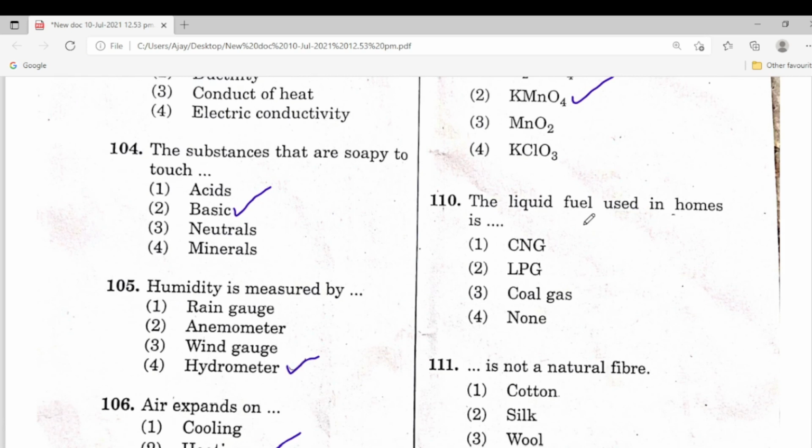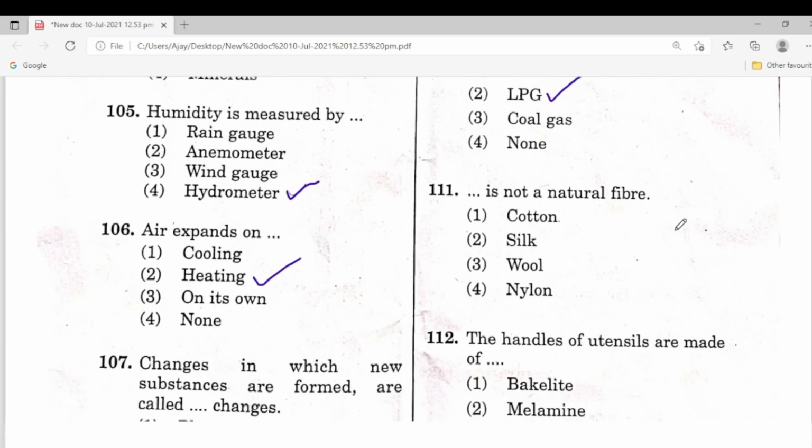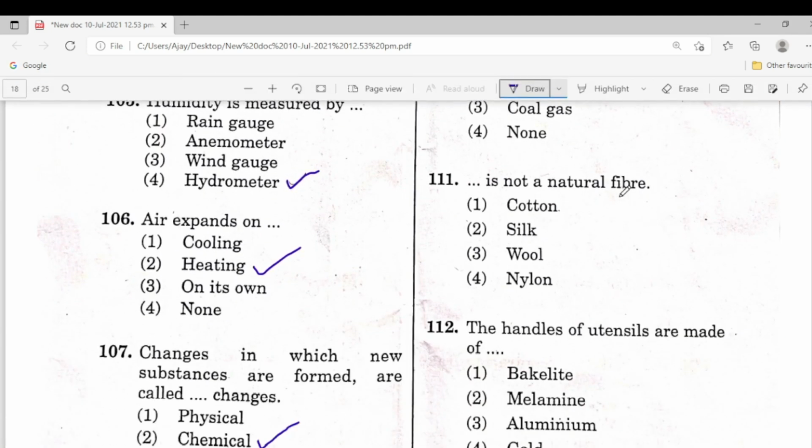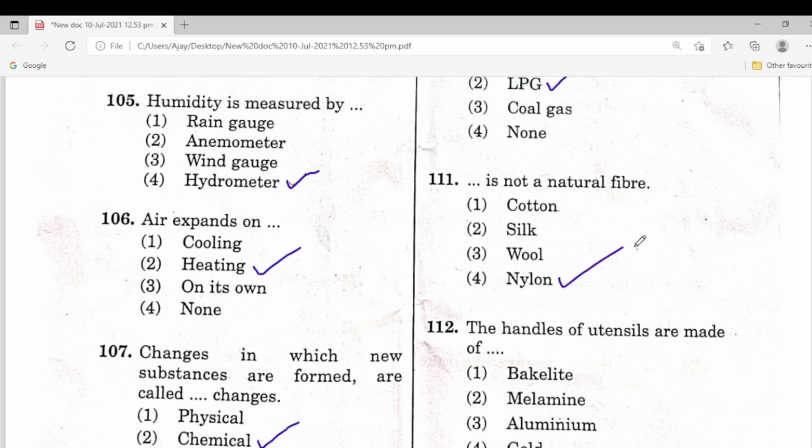110. The liquid fuel used in homes is LPG gas. LPG, liquid petroleum gas, is used in homes. Second one is the correct answer. Dash is not a natural fiber: cotton, silk, wool, nylon. So nylon is not a natural fiber.